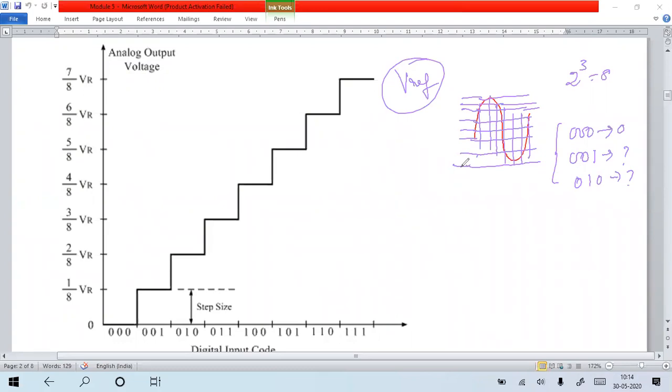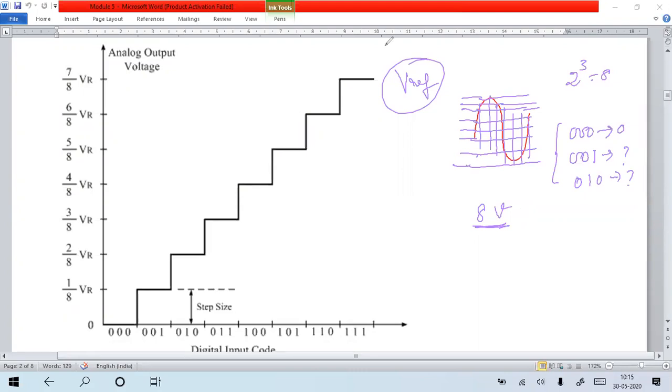Suppose your reference voltage is 8 volt. You kept 8 volt as the reference because your maximum peak to peak value goes up to 8 volt, meaning your reference voltage is 8 volt. How do I represent each level of voltage in between by binary representation?